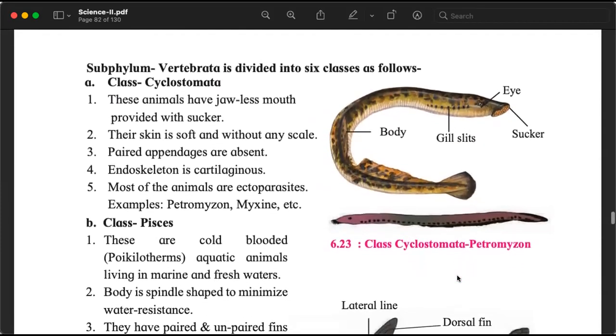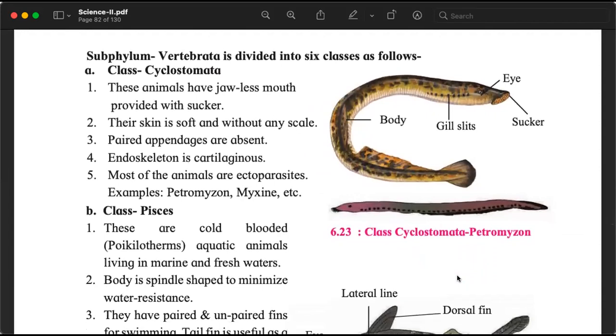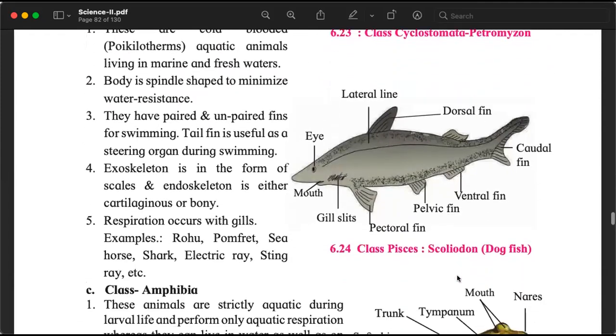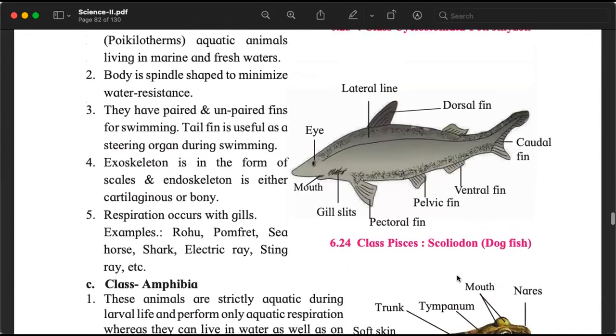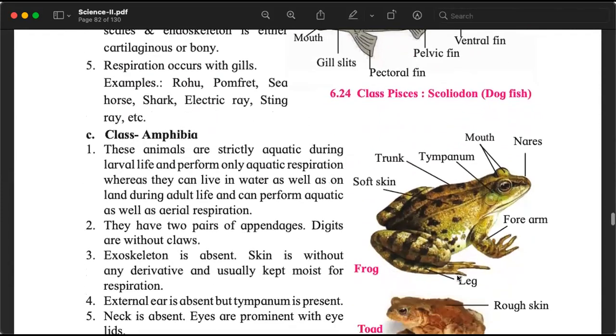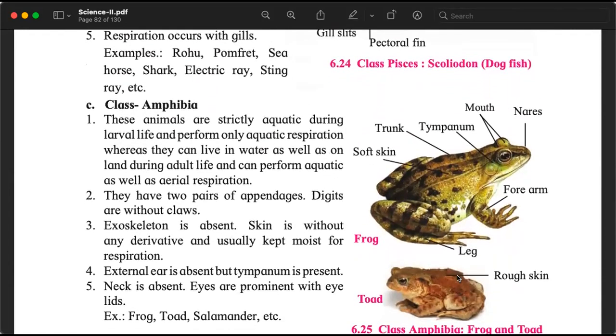And today we studied the subphylum Vertebrata in detail. So we studied the class Cyclostomata and Pisces, that are fishes. We understood that dolphins and whales, although they look like fishes, are not fishes, they are mammals. Amphibia: frogs, toads. And we discussed that although crocodiles look like amphibians, I believe they are reptiles. You will check and tell me.